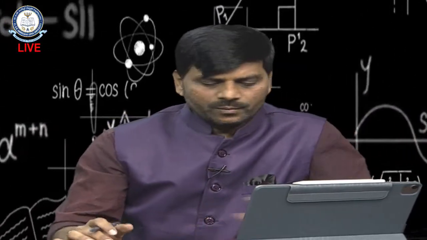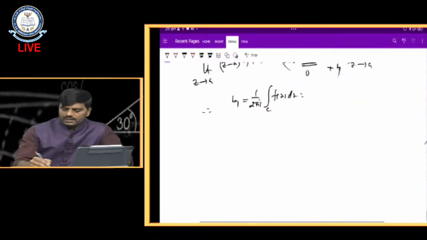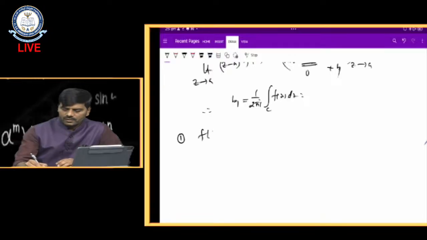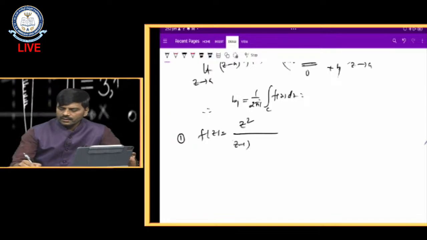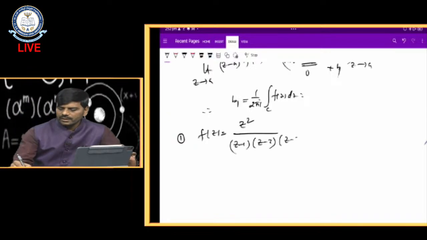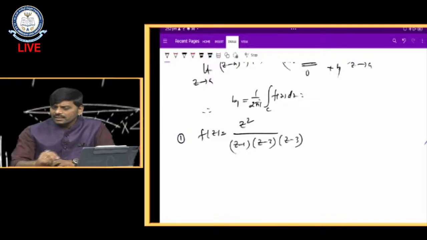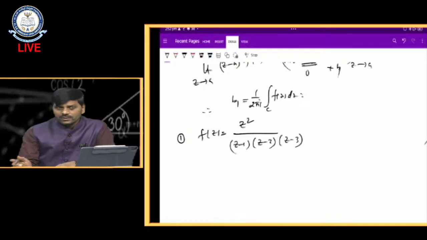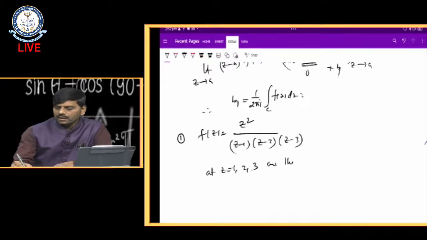Let us choose the first problem here. Evaluate the residues of z square by (z minus 1)(z minus 2)(z minus 3) about the singularities z equals 1, 2, 3 and at infinity. So take f of z is equal to z square by (z minus 1)(z minus 2)(z minus 3). Let us discuss the residues of this function. What are the singularities? The denominator should be equal to 0, so z equal to 1, 2, 3 are the singularities.